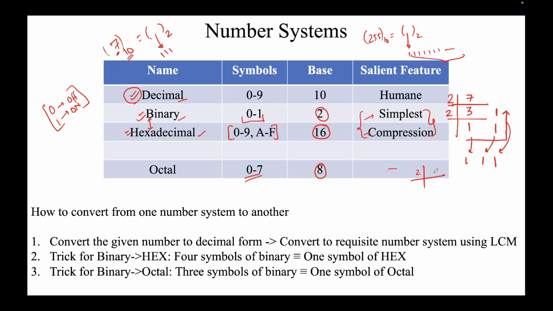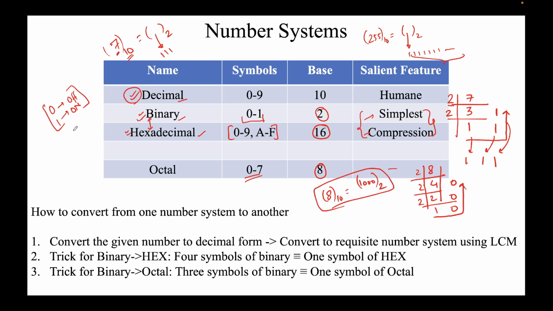Now let's do one more. Let's do 8. How does 8 in the decimal number system look in the binary number system? Again, I'll do the LCM thing. 2 4s are 8, so the remainder here is 0. Again 2 2s are 4, remainder is 0, and 2 1s are 2, so the remainder here is 0. Again we write from here to here, so the number 8 in decimal will be 1 0 0 0 in the binary number system. So that's how we convert. Similarly we can convert any other number.